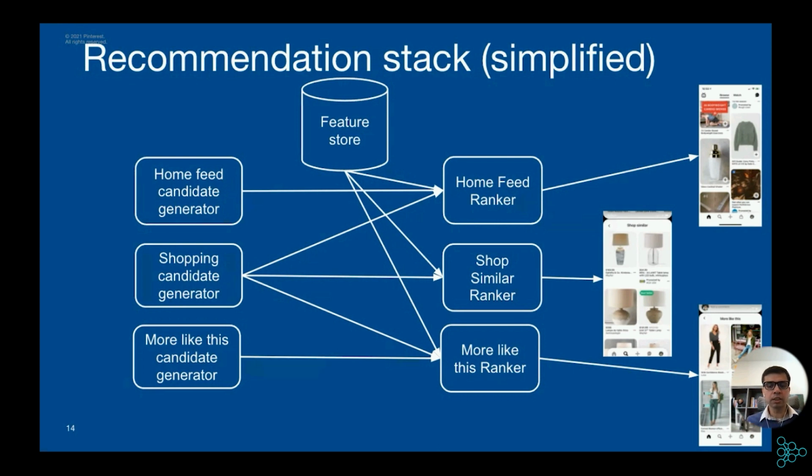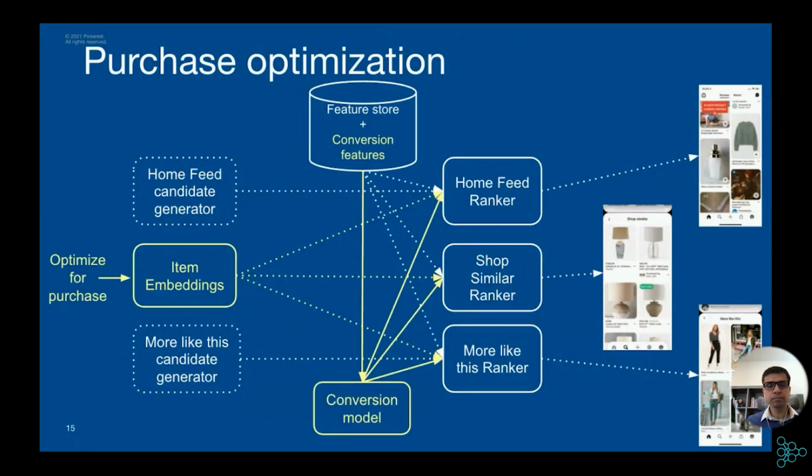Now, given this architecture of the Pinterest recommendation systems, we propose two changes to include purchase optimization. First, we took the embedding-based shopping candidate generator, which we call item embedding, and optimized that for purchases. Second, we introduce a conversion model which can predict the conversion score of a given pin, and now the ranker can use that score to come up with the final score of the item to rank. We'll go into each of these two blocks in the next section of the talk.